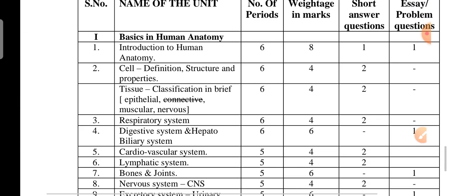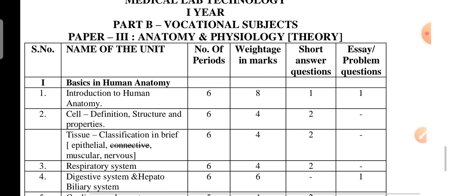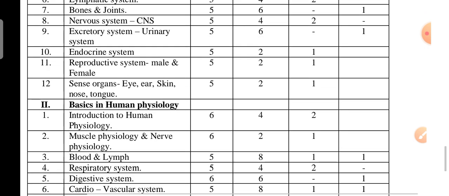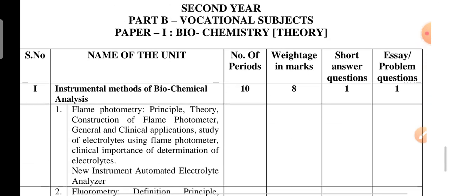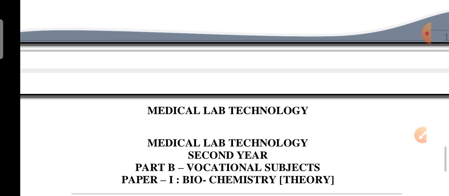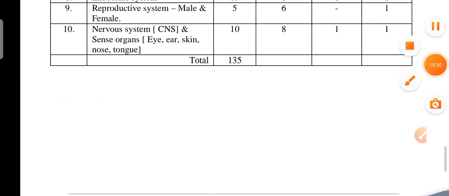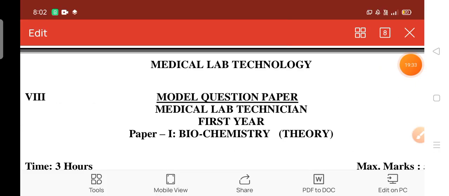Okay, next paper 2. Paper 3, anatomy and physiology. Model question paper in the subject of biochemistry for the MLT students.